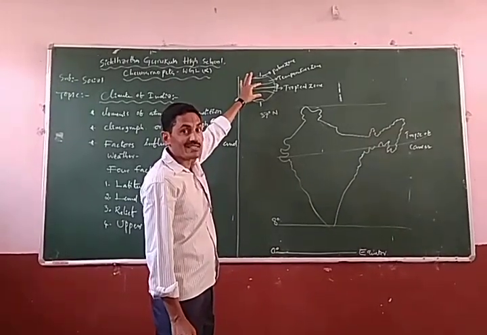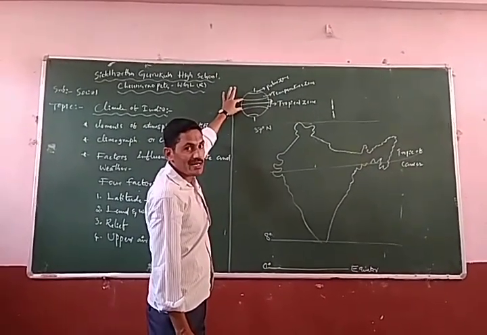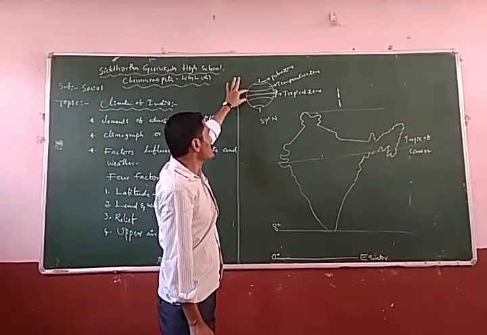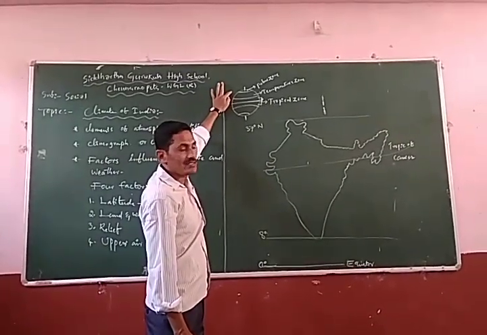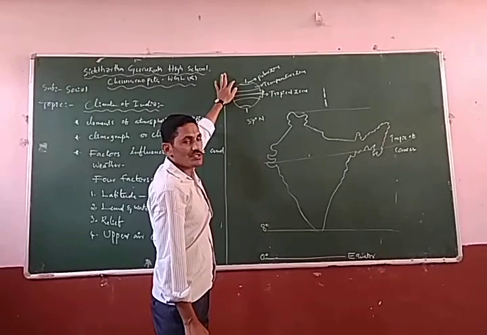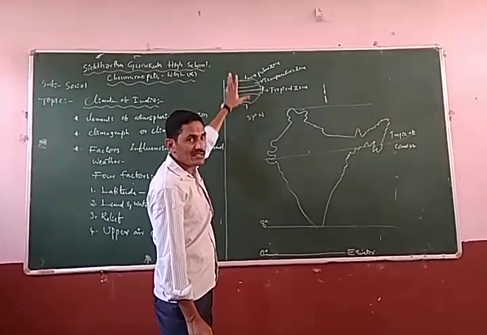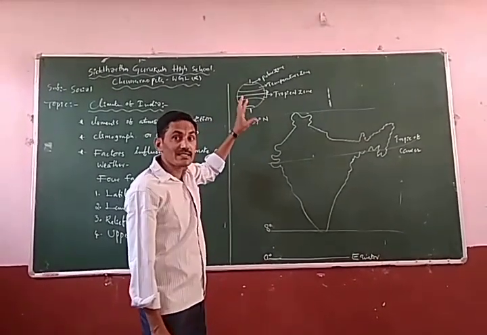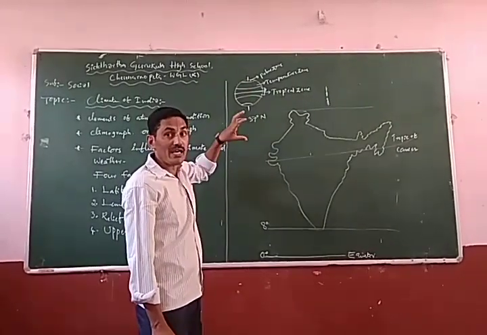In earlier classes, in class 9th, we studied these temperature zones. On both sides of the equator, 0 to 23 and a half degrees is the tropical zone. 23 and a half to 66 and a half degrees is the temperate zone. 66 and a half degrees to 90 degrees, on both sides, north and south, is the polar zone. So, extremely hot, extremely cold.